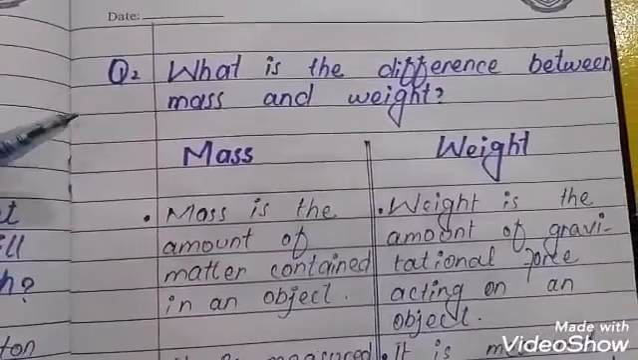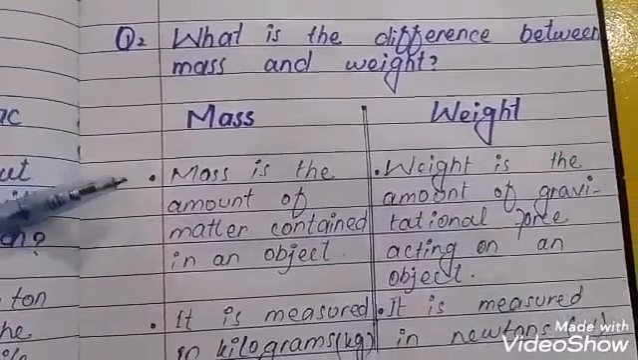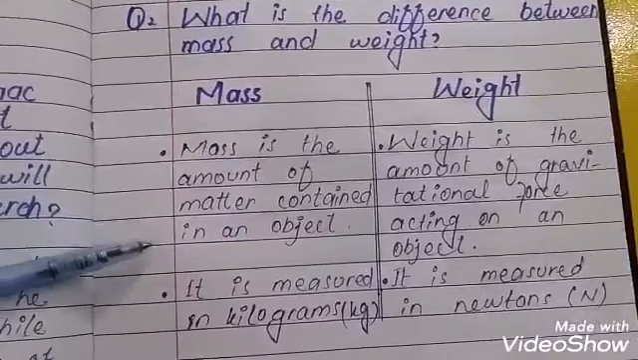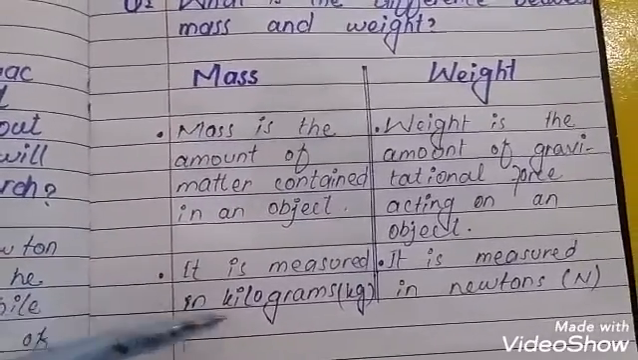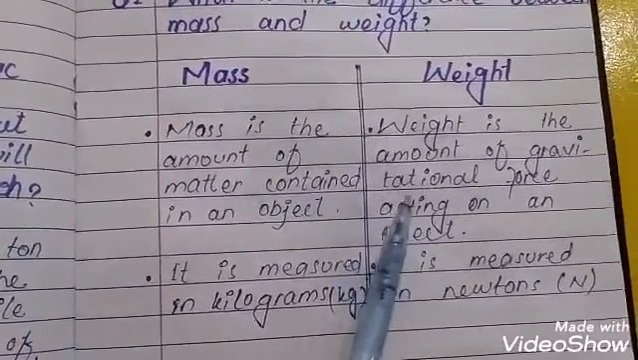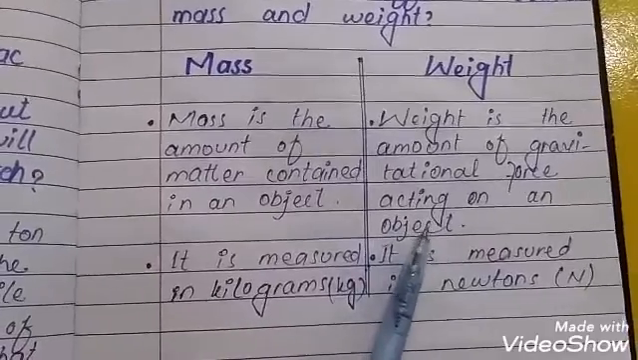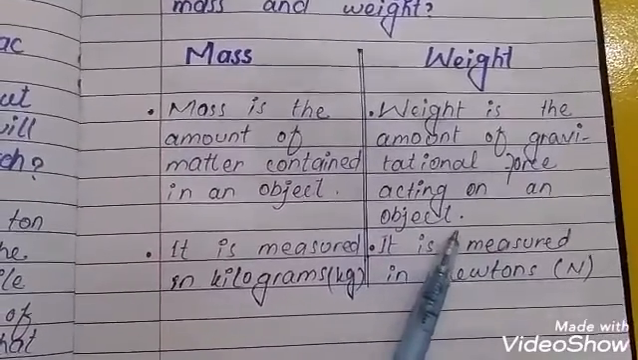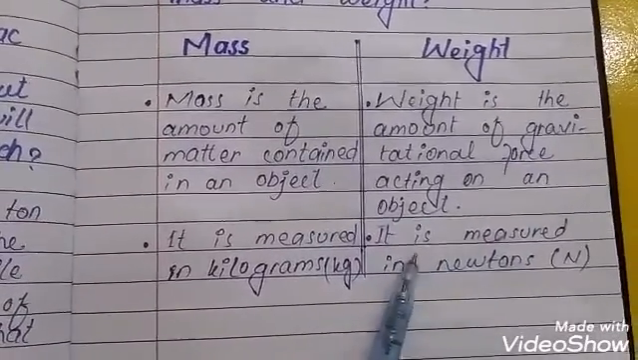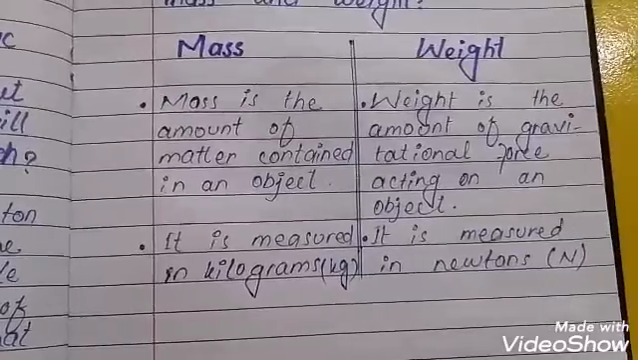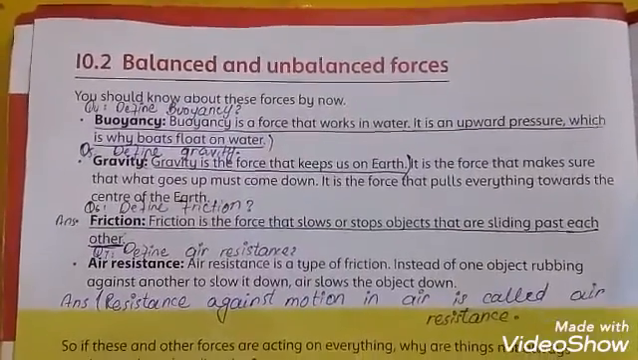Now the next question: what is the difference between mass and weight? Mass is the amount of matter in an object. It is measured in kilograms, symbol kg, and weight is the amount of gravitational force acting on an object. It is measured in newtons. Next topic, balanced and unbalanced forces.